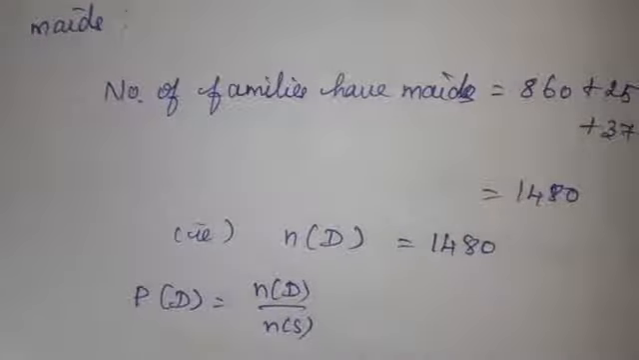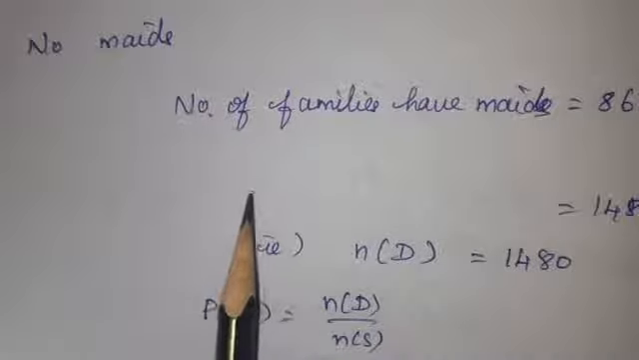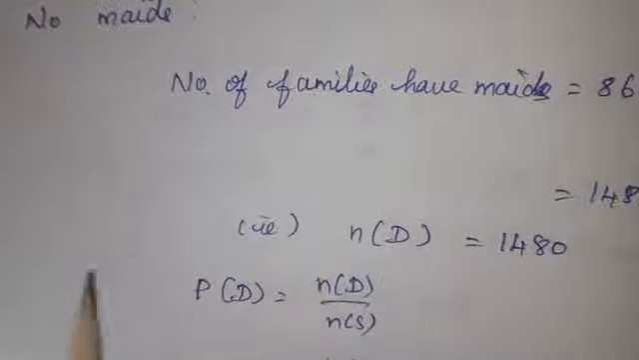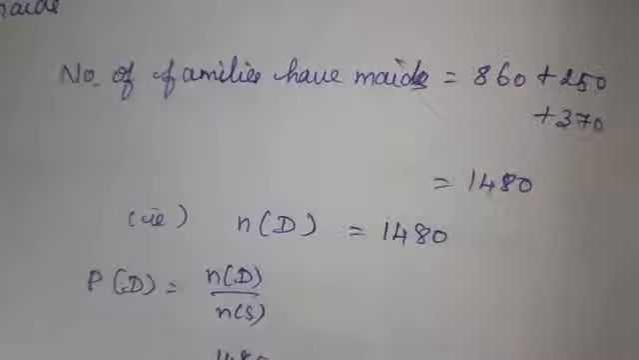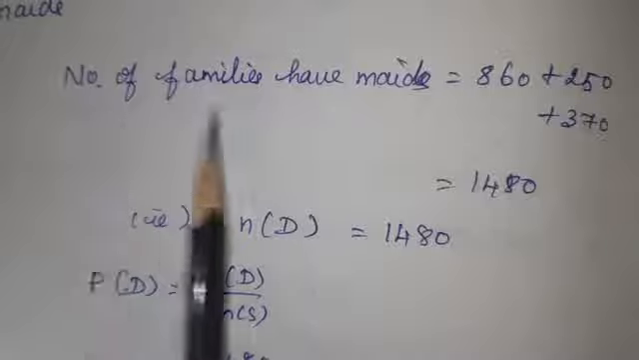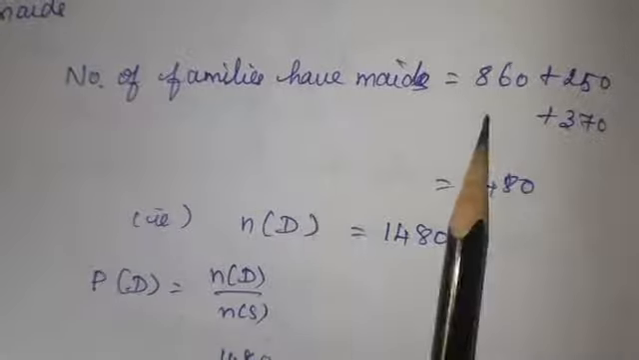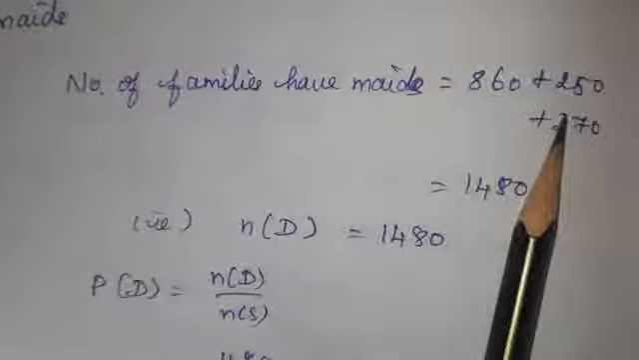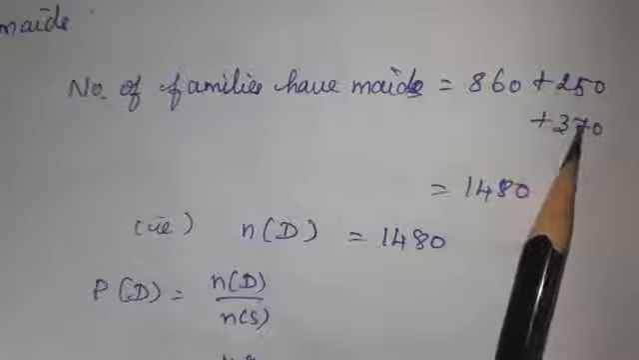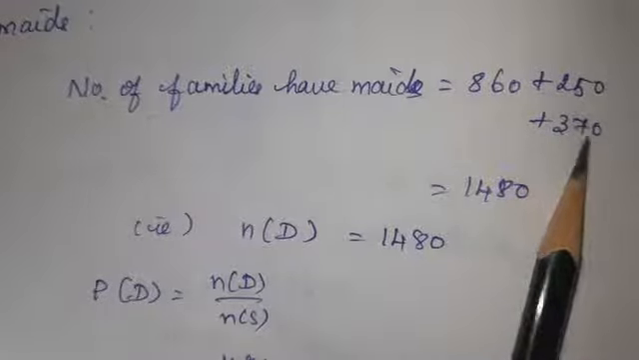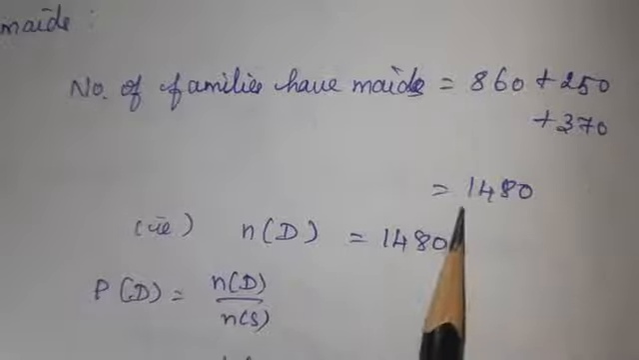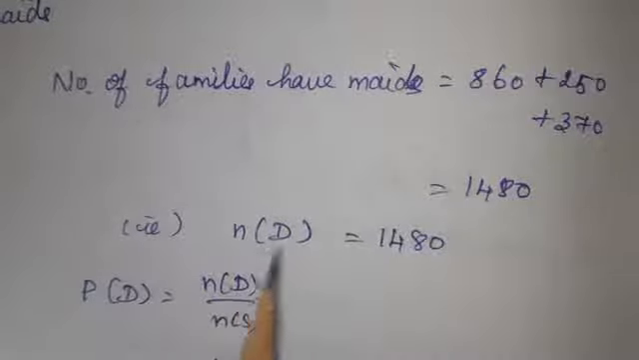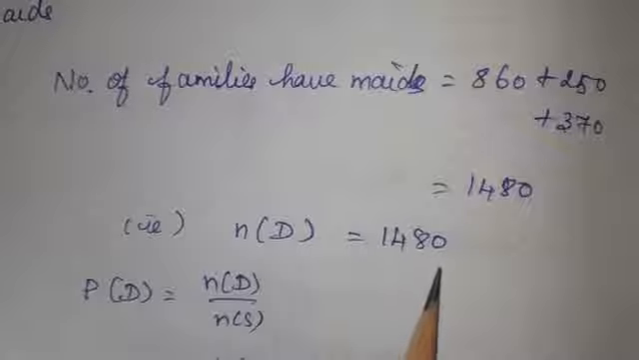Third question is the probability of no maids. In our question they have given only part-time, only full-time and both. The no maids are not given, that means not working. So first of all we should find the number of families that have maids. Those who are working is part-time 860 plus full-time 370 plus both 250 is equal to, you add this, you will get 1480. I have given the name n of D, that is n of D is equal to 1480.